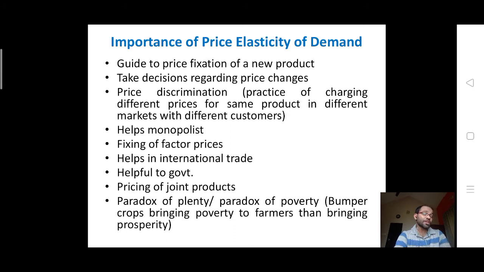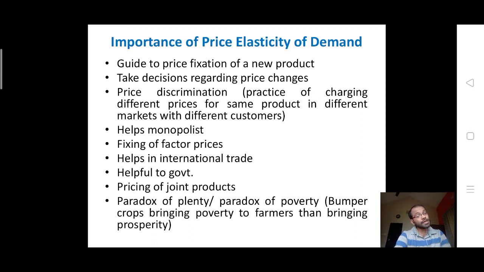What is price discrimination? It is the practice of charging different prices for the same product in different markets to different customers. Rich customers, lower income customers or middle income customers might be willing to pay at different rates. So depending upon the locality and the standard of living of the customers, the same product would be charged at different rates in different markets. This process is known as price discrimination. It helps monopolists. It helps in fixing factor prices, helps in international trade, and through globalization.